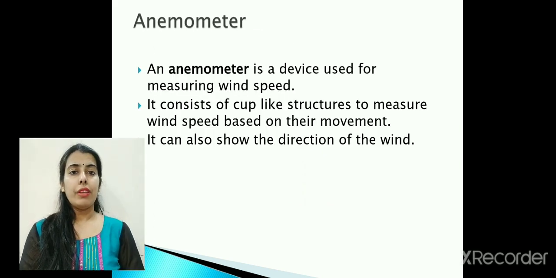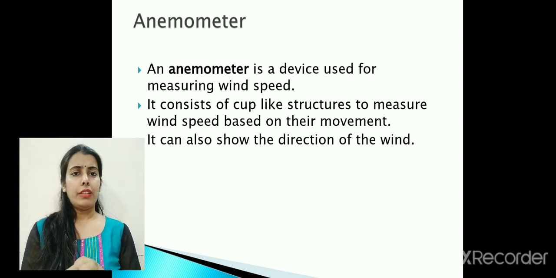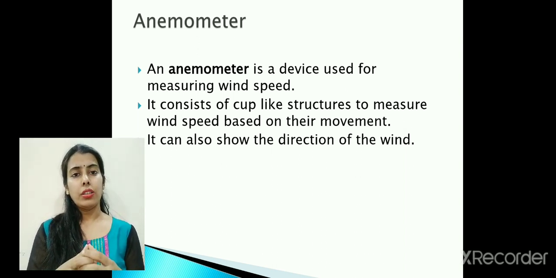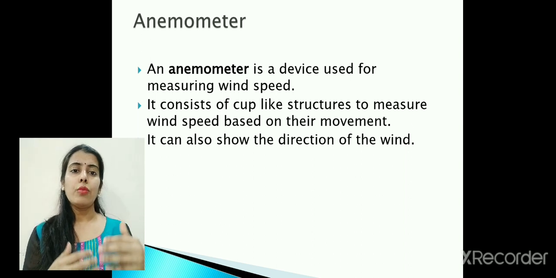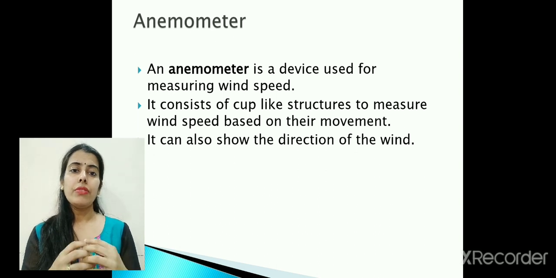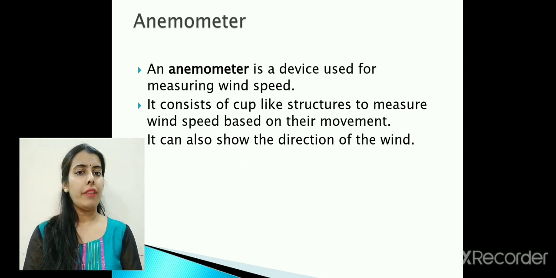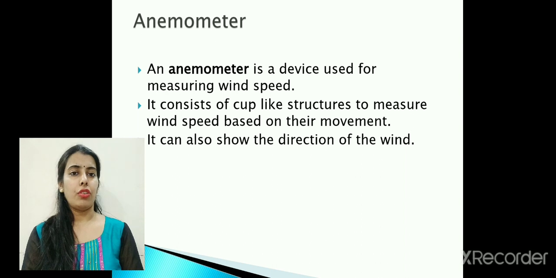Now I would like to mention one more device. Like I told you about the different properties of air, whenever the air turns hotter, it turns lighter and starts moving up. When the air moves with speed, it leads to the formation of winds. So moving air is called wind. Winds we have all experienced. So how do we measure wind? An anemometer is a device used for measuring the wind speed, and a wind vane is a device used to find the direction of the wind.